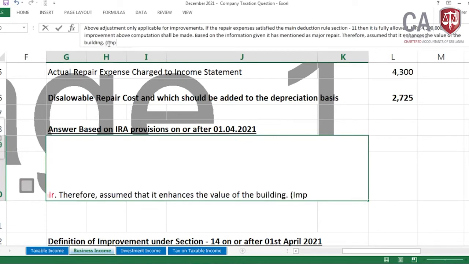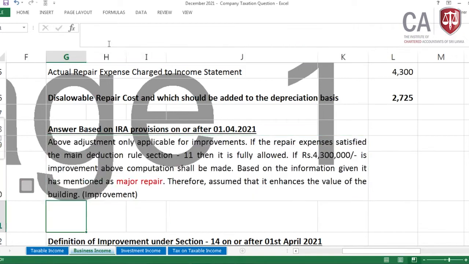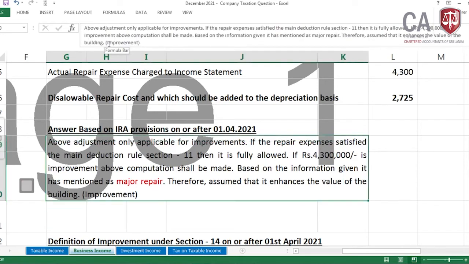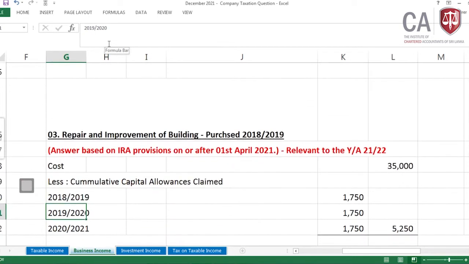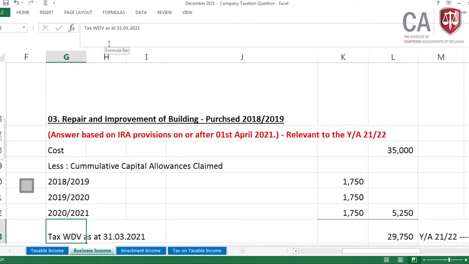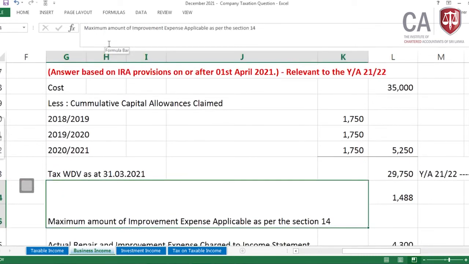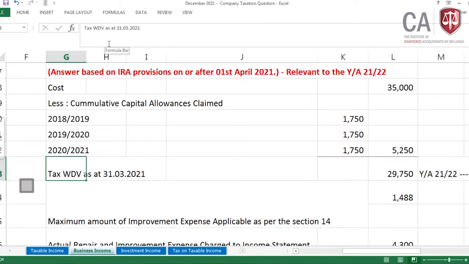Okay, improvement, I have taken it as the improvement. It is totally based on the assumption, based on the information provided in the question. Clear? Then under that, let me come to the current application. It is very clearly given: repair and improvement of building, purchase 2018-19, answer based on the IRA provision on or after 1st April 2021, relevant to the year of assessment 21-22. Then the cost is the same, cumulative capital allowances.